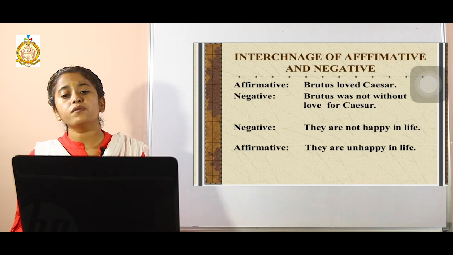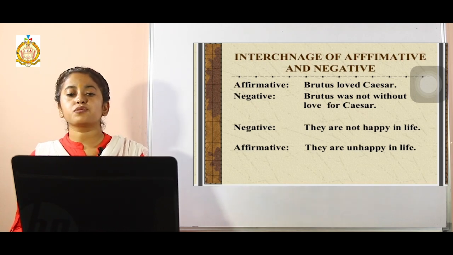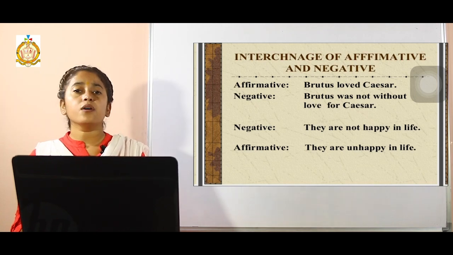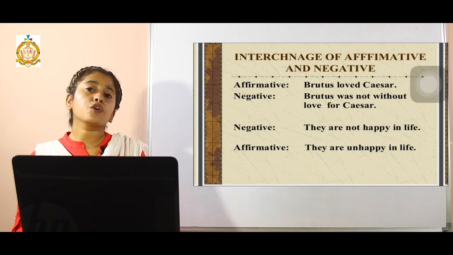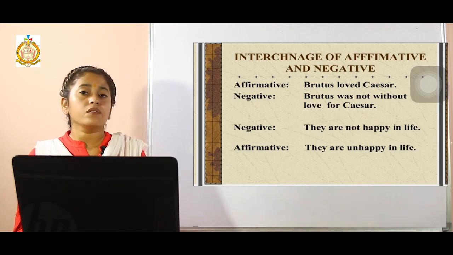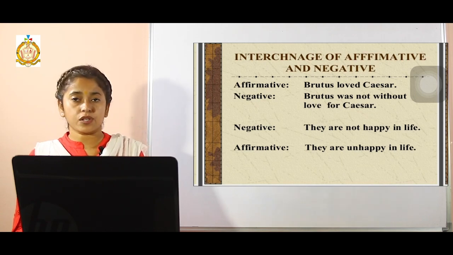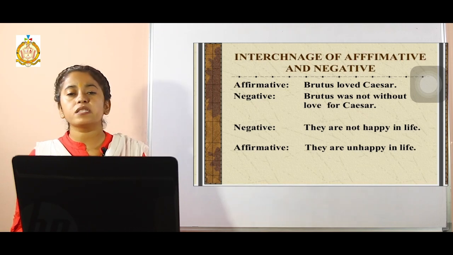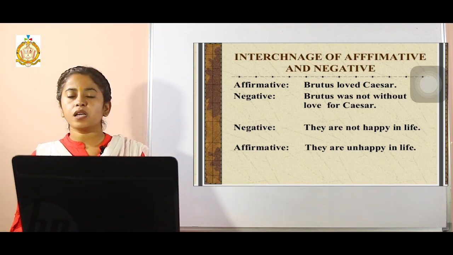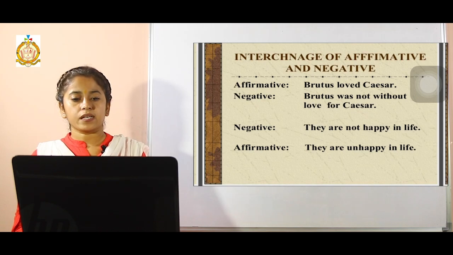Next comes how we can convert a simple sentence to a compound sentence. How we can change it? We can change it by using coordinating conjunctions also. Which are the coordinating conjunctions? And, but, or, all those very conjunctions which will join the sentences over there. So we can change a simple sentence to a compound sentence by using coordinating conjunctions.